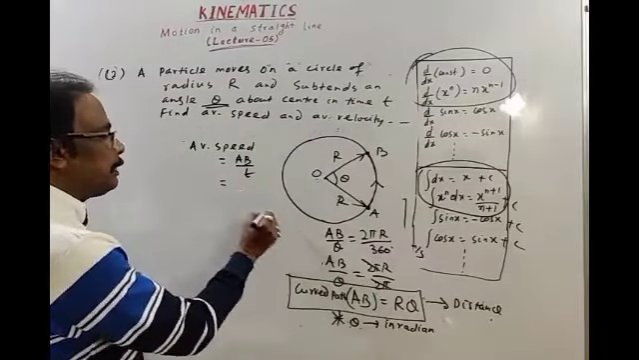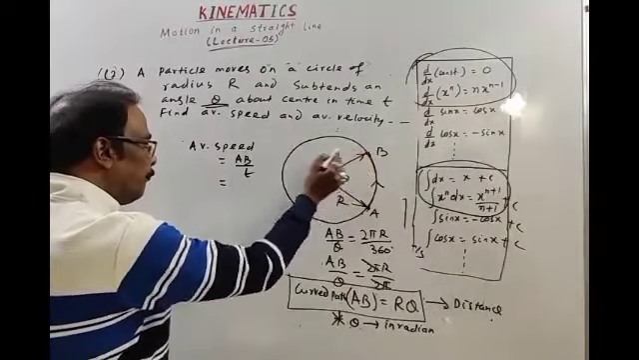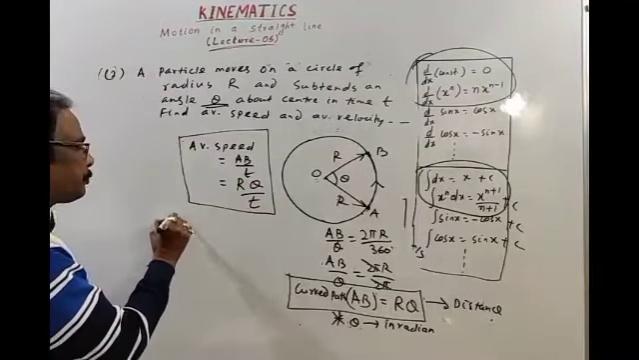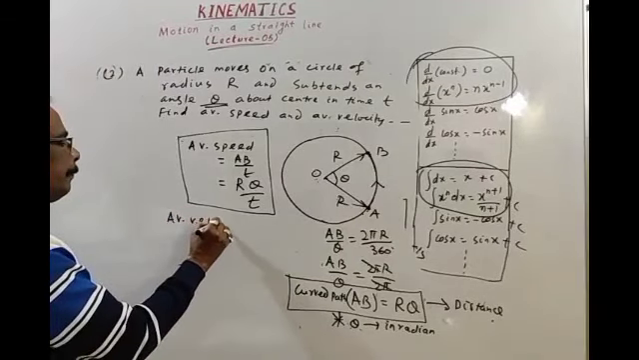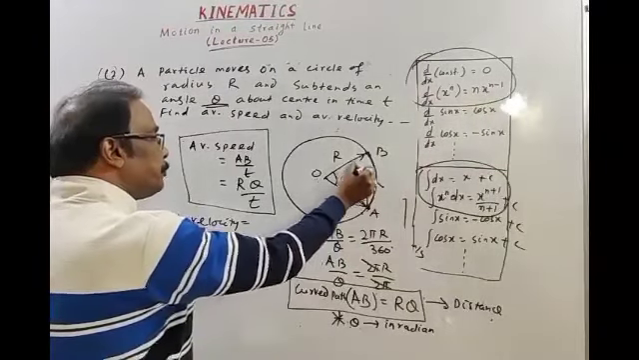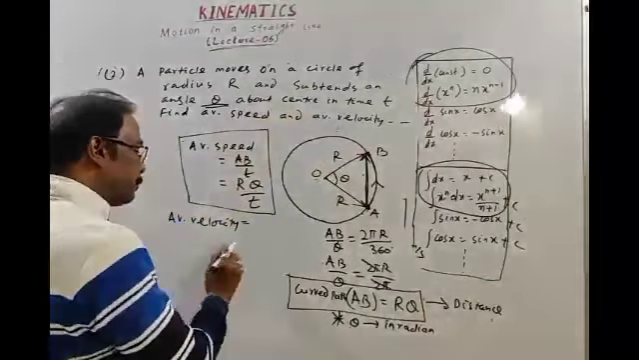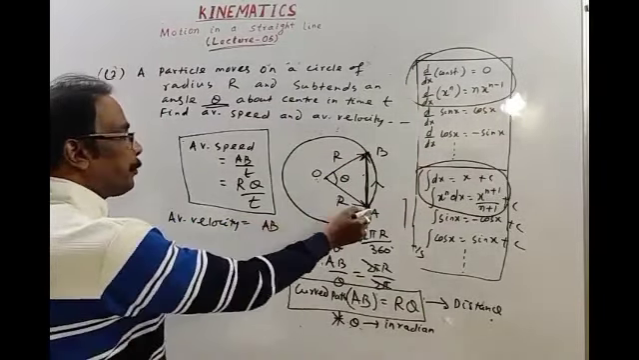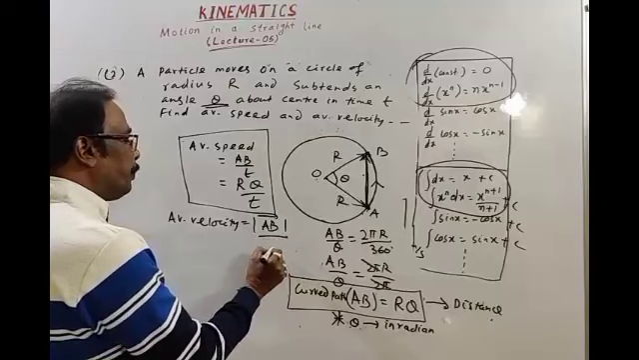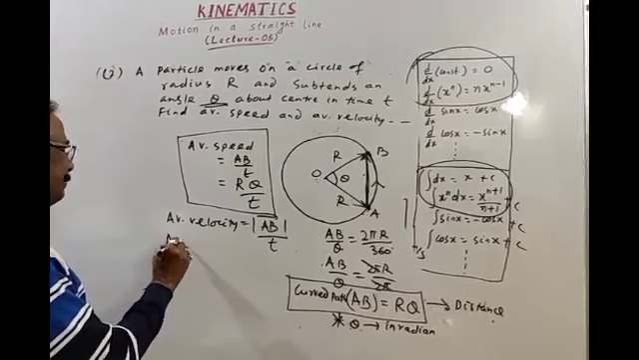Then average speed is the length of the actual path, the arc, r theta, divided by time. This is the formula for average speed. Then average velocity. A is the initial position, B is the final position. The straight line directed from A to B is the displacement. Then average velocity is the magnitude of the straight line AB divided by time. Again, we have discussed average velocity.